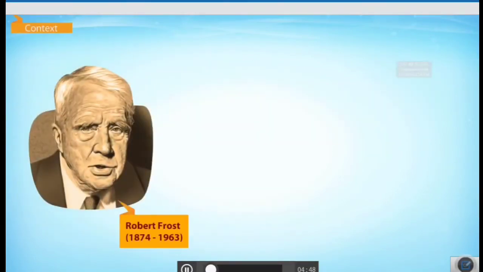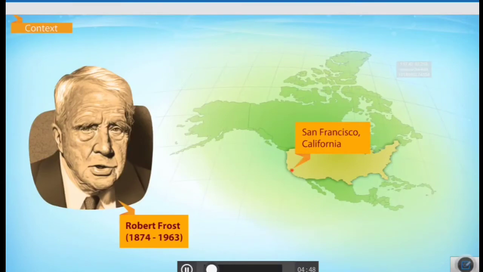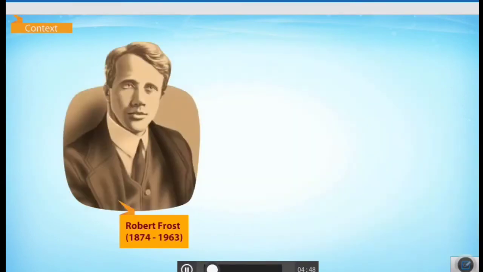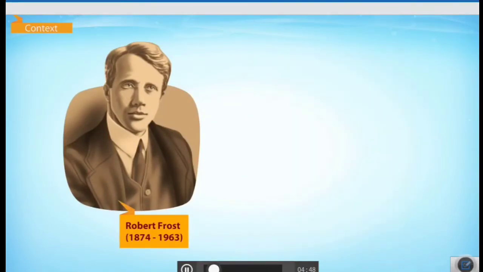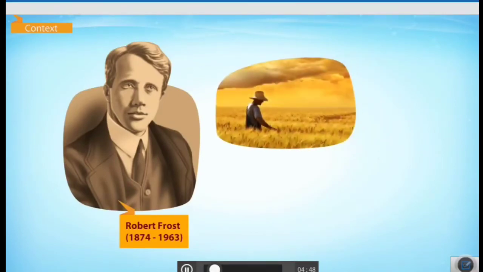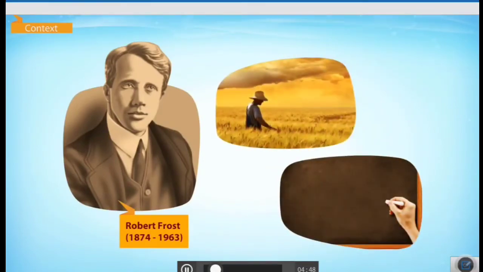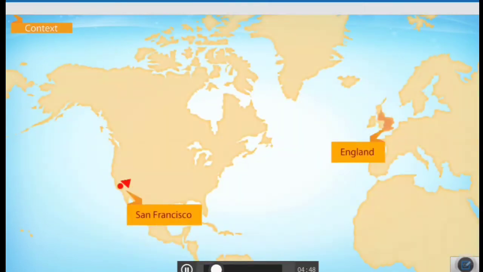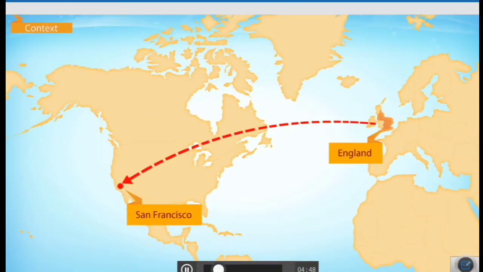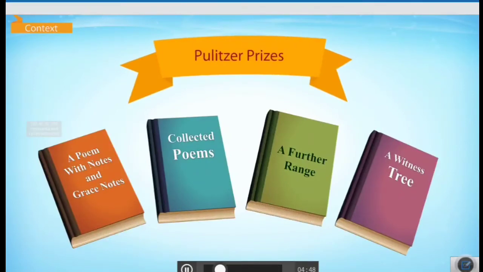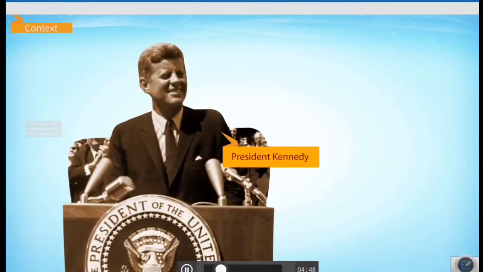The American poet Robert Frost was born in San Francisco, California in 1874. His first poem was published in The Independent when he was only 20 years old. For many years after that, he worked as a farmer and a teacher and struggled to get his work published. Later, he moved to England with his family. His first set of poems was published in England. Frost returned to America a few years later and became a celebrated poet. He went on to win 4 Pulitzer Prizes. He was invited by President Kennedy to read a poem at Kennedy's inauguration.